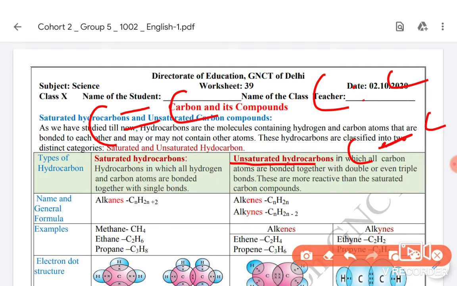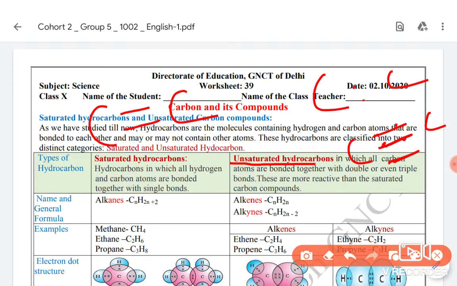If each carbon has shared two electrons, that makes two pairs, and it becomes a double line. If each carbon has shared three electrons, that means three pairs of electrons in total, and it becomes a triple bond. One pair of electrons is shown by one line, that is known as a bond. The bond is represented by one line.